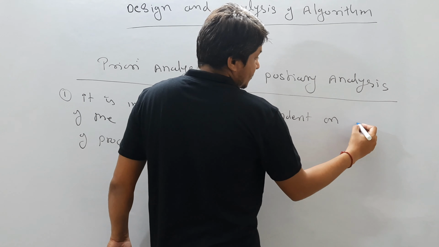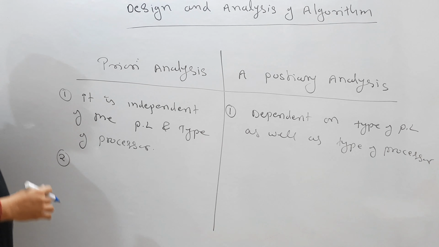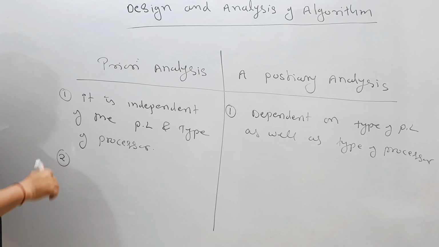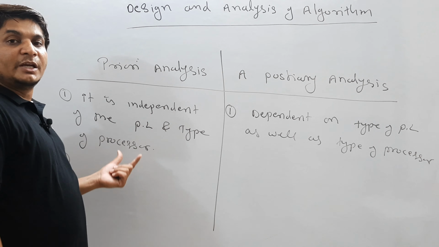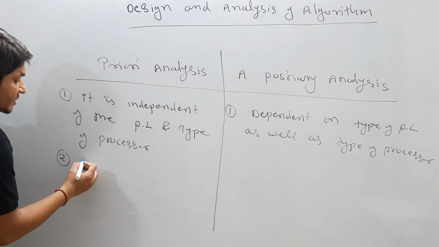Now the second point. If you are doing a priori analysis, whether you execute on an i3, i5, or i7 processor, the answer will not change. Answer will remain the same in every condition, from system to system.